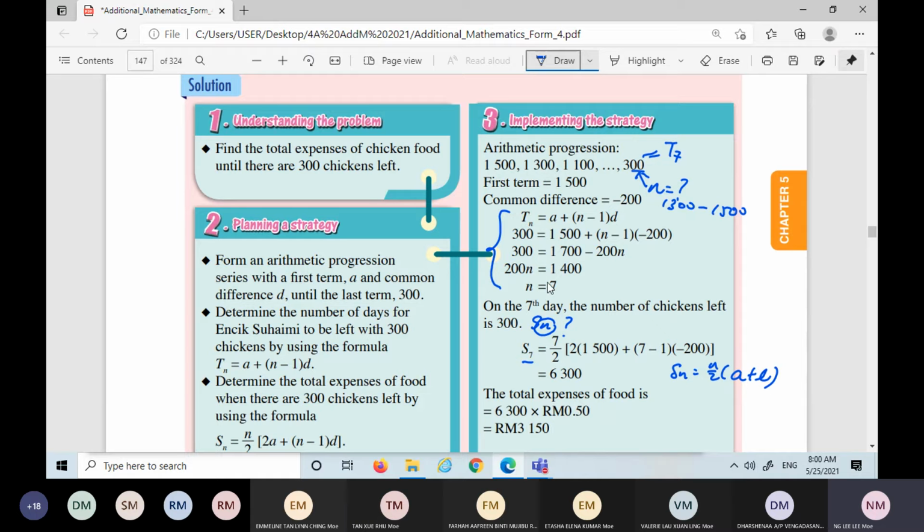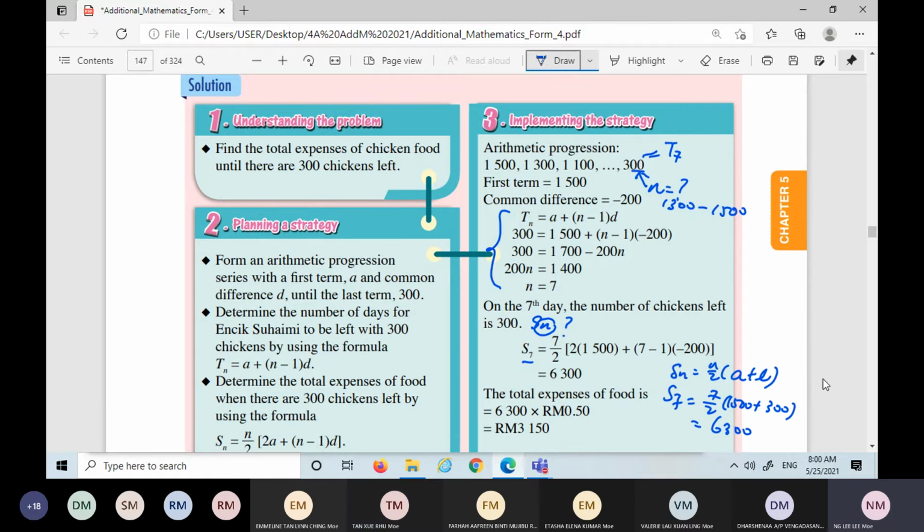After you find the n already, S7 equals 7 over 2, so the a here is 1,500, the last term l is 300. You will still get 6,300.